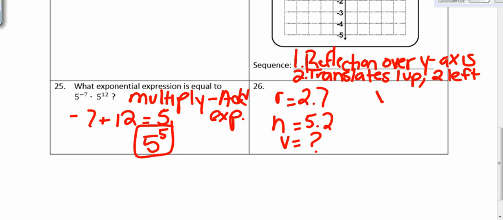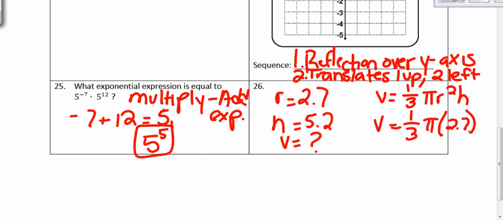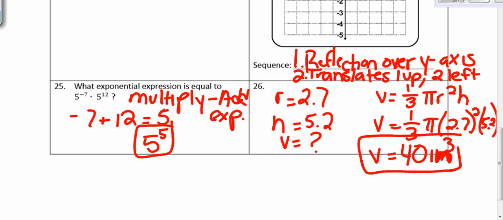So the volume of a cone is V equals 1/3 pi r squared h. V equals, I'm going to substitute in my values. 1/3 pi r is 2.7 squared and h is 5.2. When I type that into my calculator, I get 40 inches cubed because it's asking for it rounded to the nearest tenth of a cubic inch.